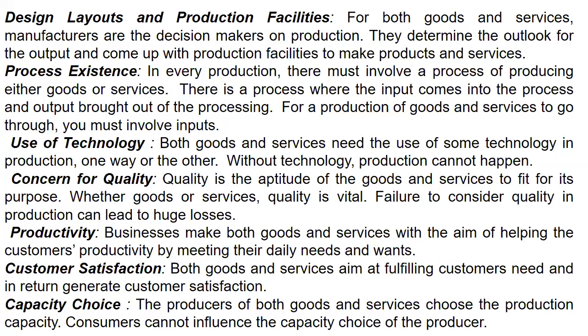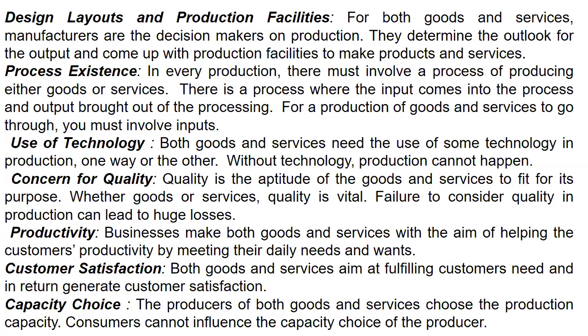Capacity choice. The producers of both goods and services choose the production capacity. Consumers cannot normally influence the capacity choice of the producer. We have small industries, medium industries, micro, cottage, and large industries also. So it depends on the capacities of that industry.